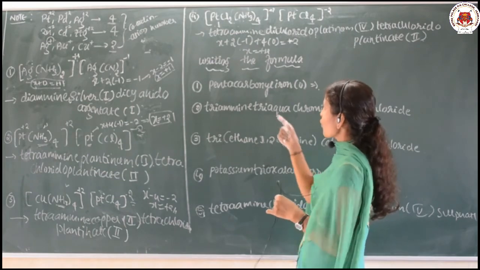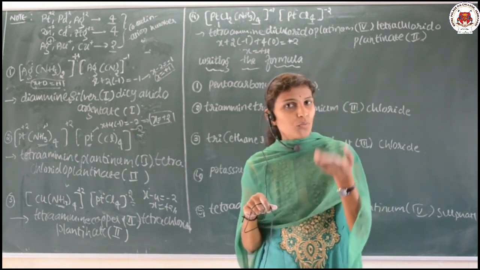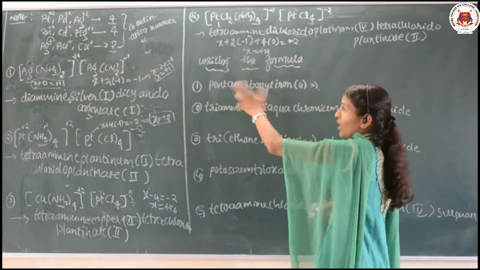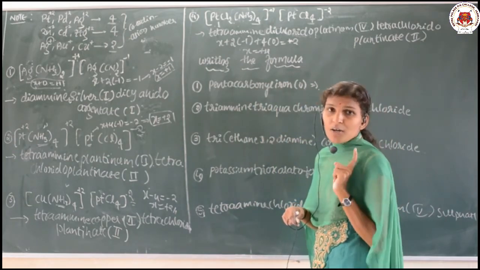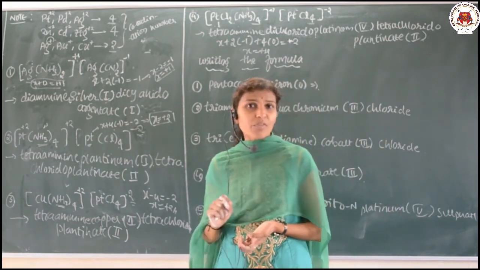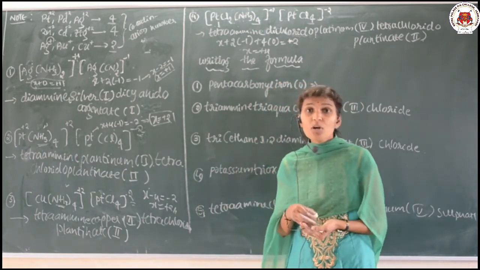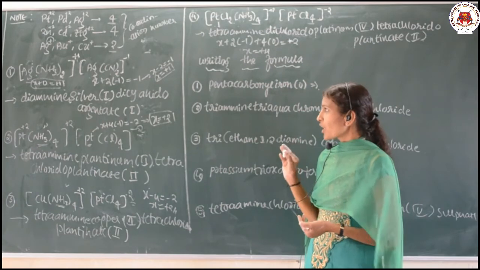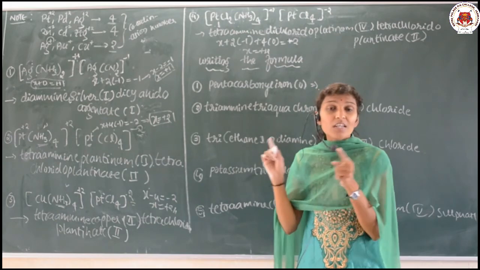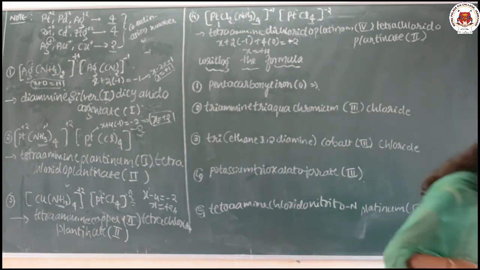Okay. So, let us go for the, see here, till now whatever I have given, they have given the complexes and you go for the naming of those complexes. And now here, writing the formula, they are going to give you the name and you have to write the formula. During that time, the same rules which I have already said apply. If you know the rules properly, then only you can give the correct answer. So, let us go for writing the formula by using the names.